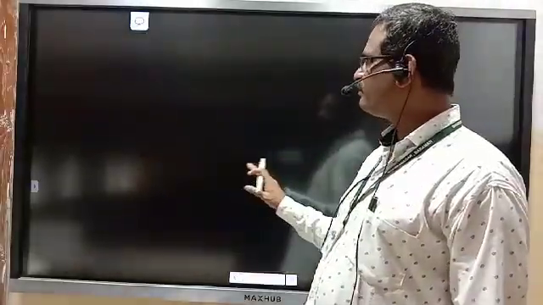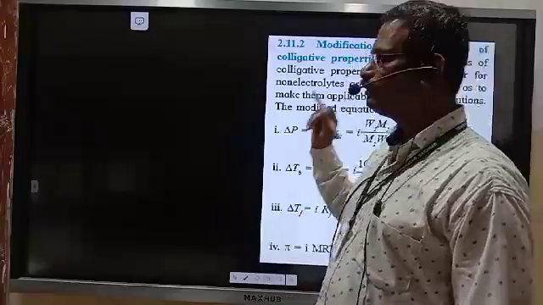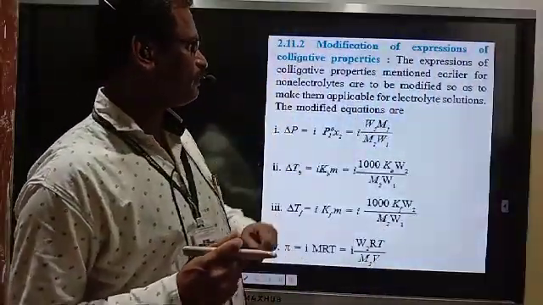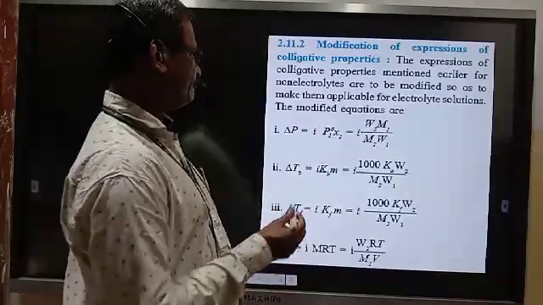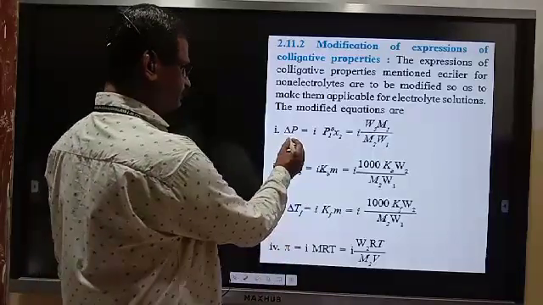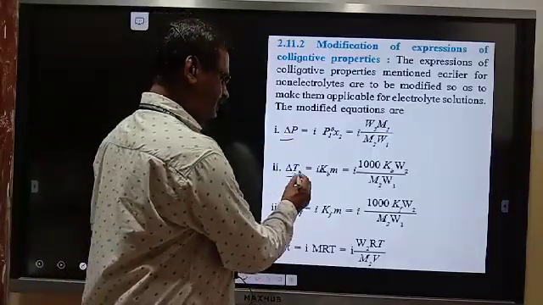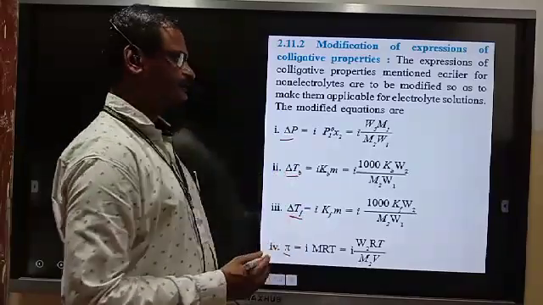Then the next point is the modification of expressions of colligative properties. We have seen 4 different colligative properties: lowering of vapor pressure delta P, elevation of boiling point, depression of freezing point, and osmotic pressure.